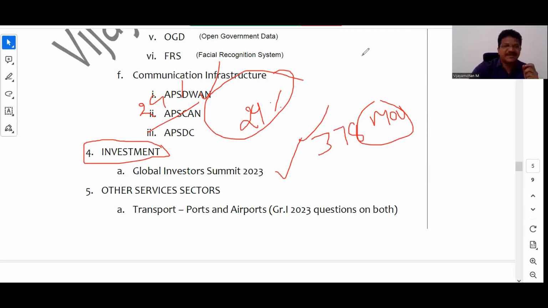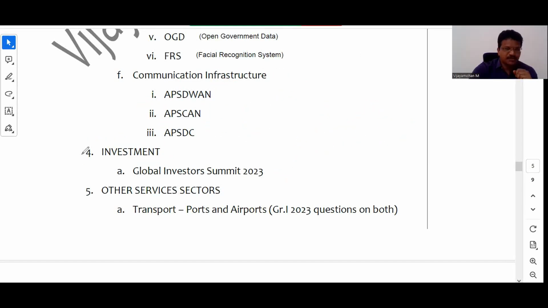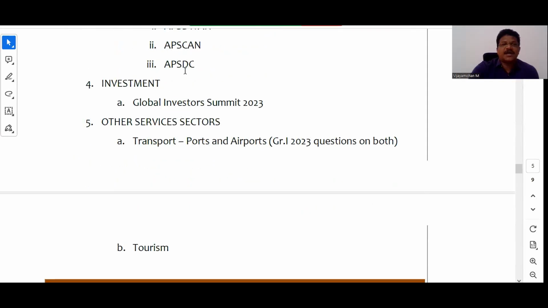ఐ డోంట్ నో ది ఎగ్జాక్ట్ ఆస్పెక్ట్, రైట్. సో ఇది కూడా ఒకసారి మీరు you have to just go through this aspect, right? And apart from the service sector which was mentioned in the syllabus, there is a possibility that they might ask questions from the other sectors also. You cannot skip it, right? You cannot say that the ports and airports were not mentioned or tourism is not mentioned in the syllabus, right? So other important service sectors are ports, airports, tourism sector, real estate sector, right?